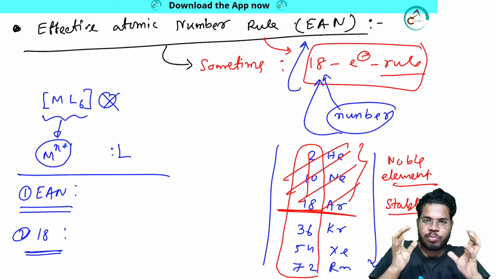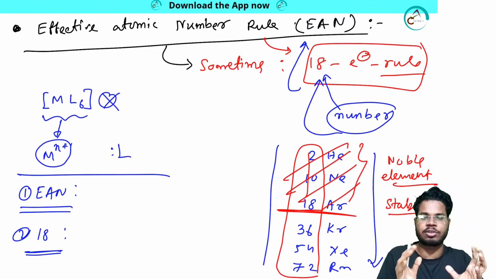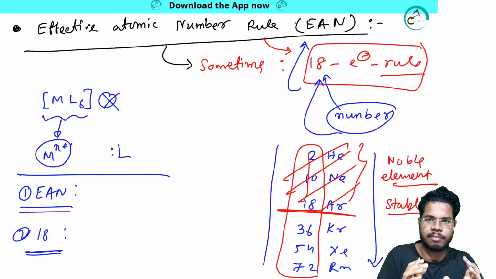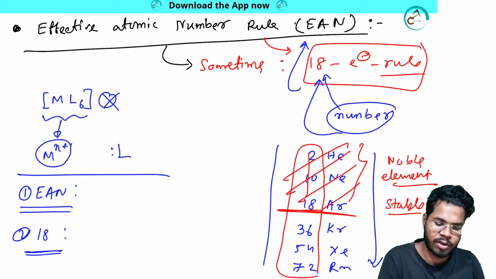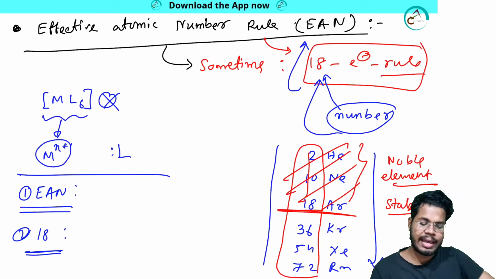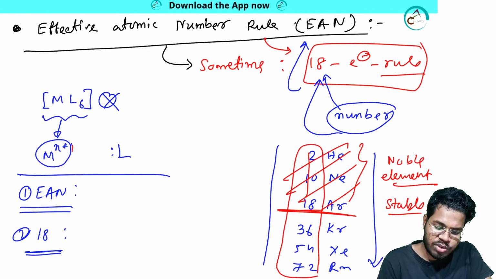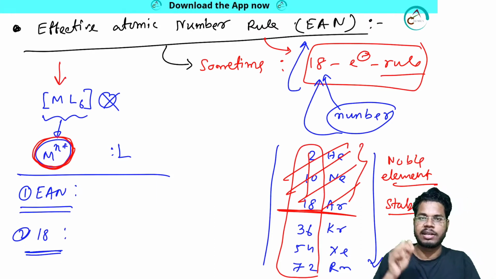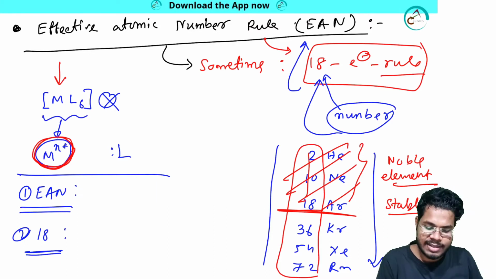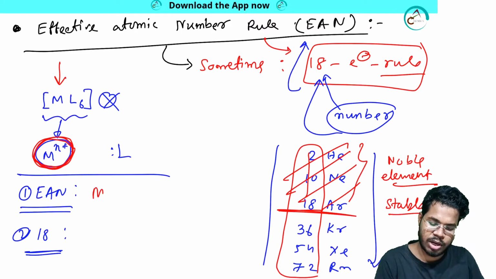EAN is a much broader term. The 18 electron rule is a smaller term, and that comes in the EAN rule. So let me make you understand that. In the EAN rule, what you need to do is get the total number of electrons this metal has in the complex. So in this complex, the total number of electrons present on this metal,